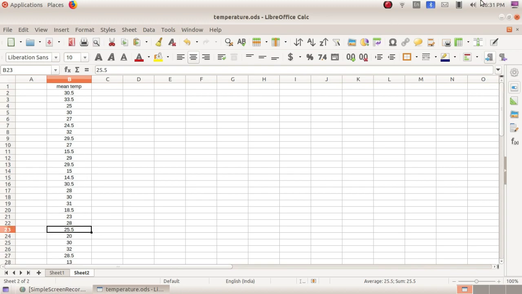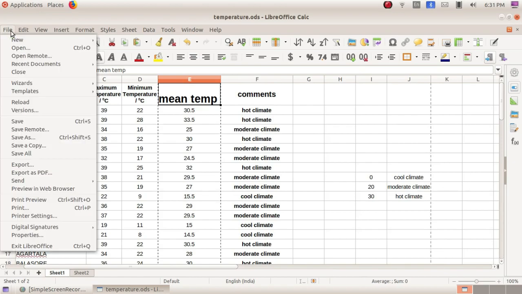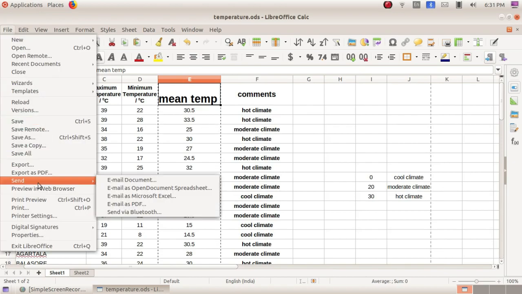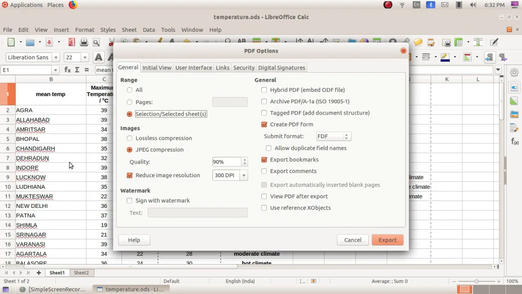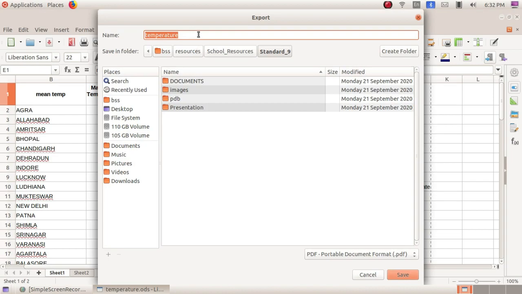Okay, so next we can export the sheet into a PDF format. So here we can use file, export as PDF. Okay, you can give a name according to the page or selection. You can export and click export. Here you can say the name. Okay, and click OK. Now save.